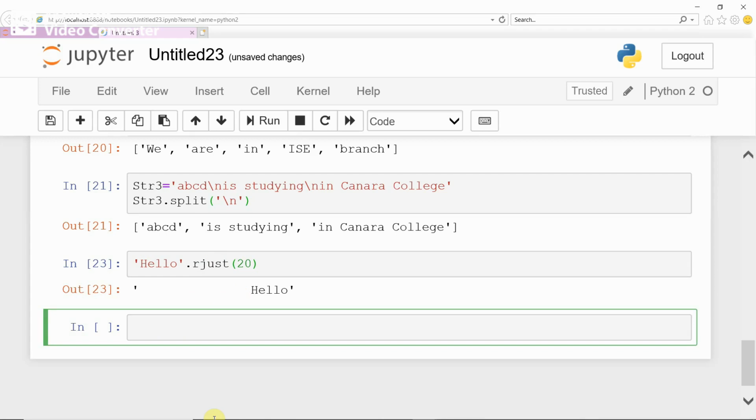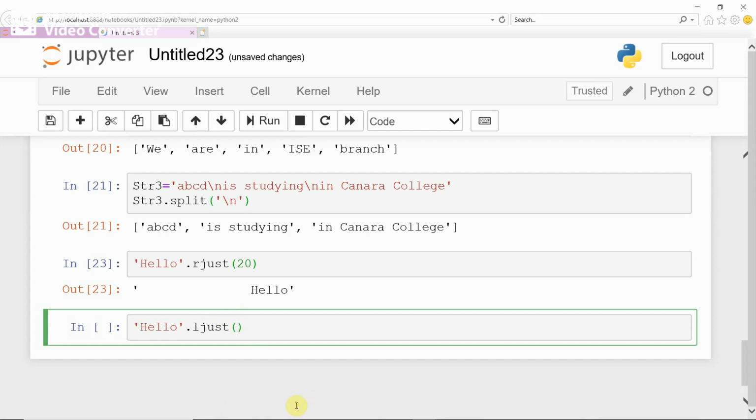Then there is the ljust function. Ljust indicates left justification, left justifying the given string. If you give ljust with the string hello dot ljust, in bracket, see hello is the string, therefore you have to give it in single quote, ljust is the function, and give the width.